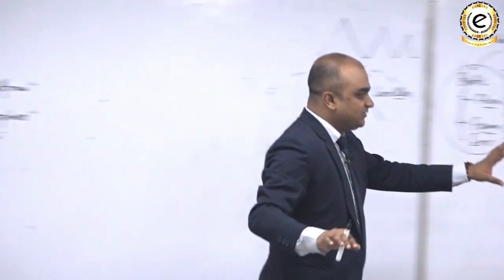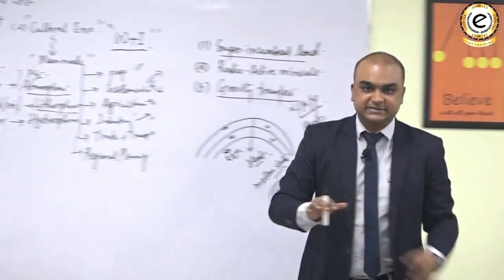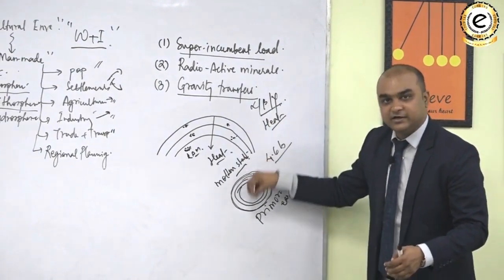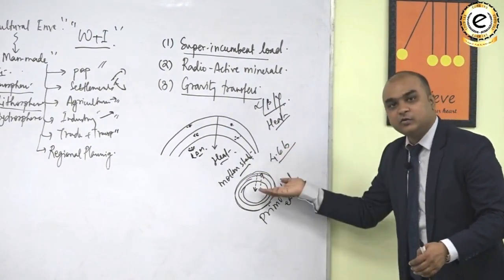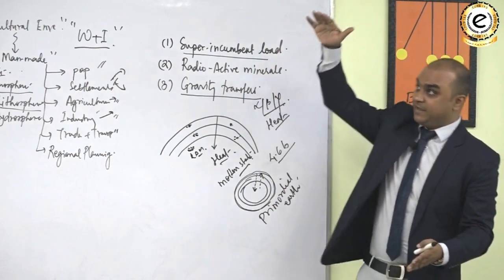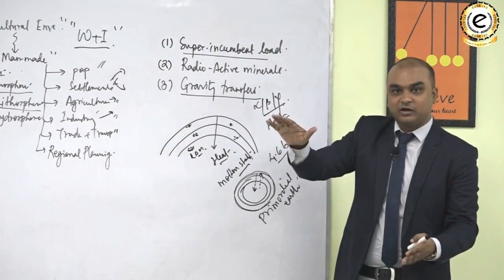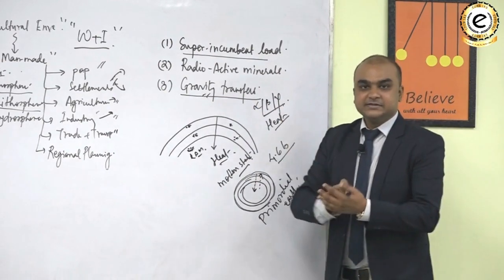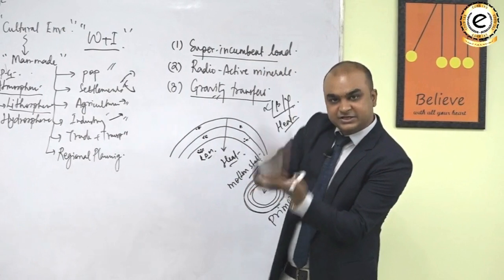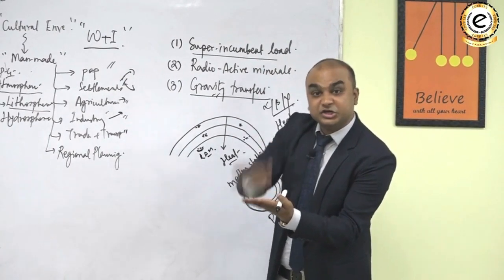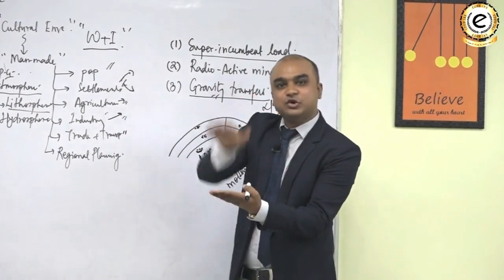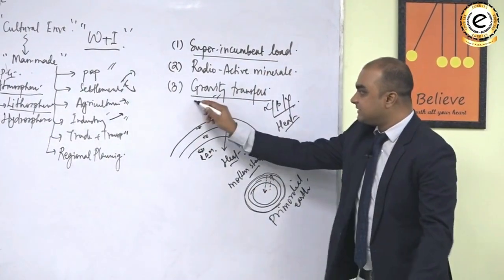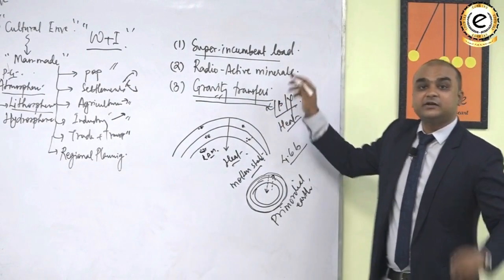So look, when the primordial Earth was in molten state, what happened was heavier elements moved towards the interior of the Earth, and lighter elements moved towards the surface of the Earth. So when heavy elements move down, you can understand this movement was mostly due to gravity. As it impacted on each other, there was collision of different elements, and these collisions generated heat. This heat is known as gravity transfer heat.